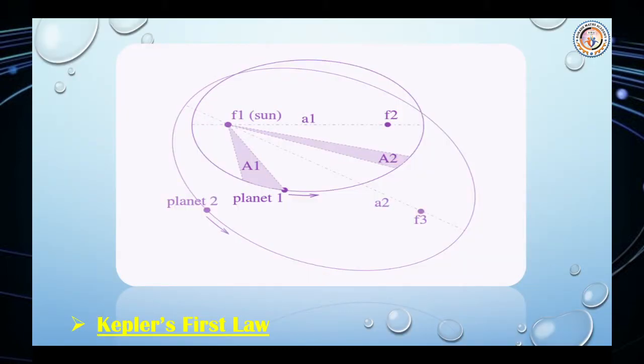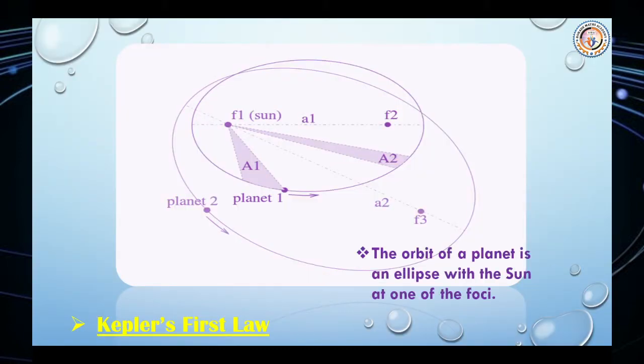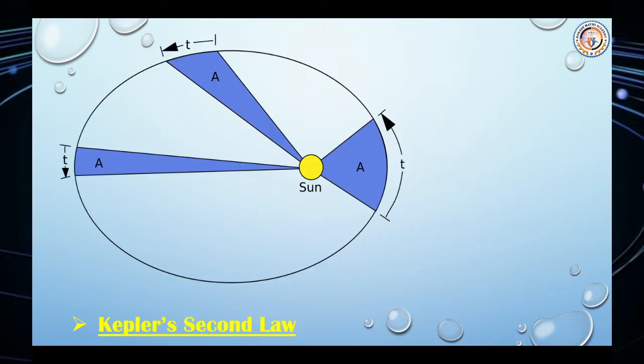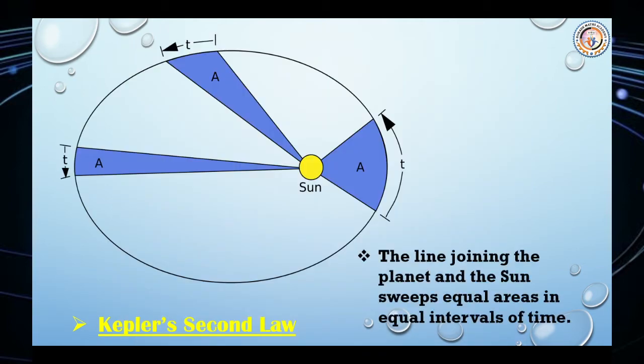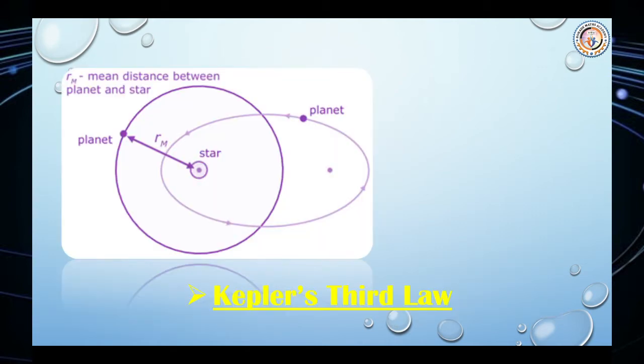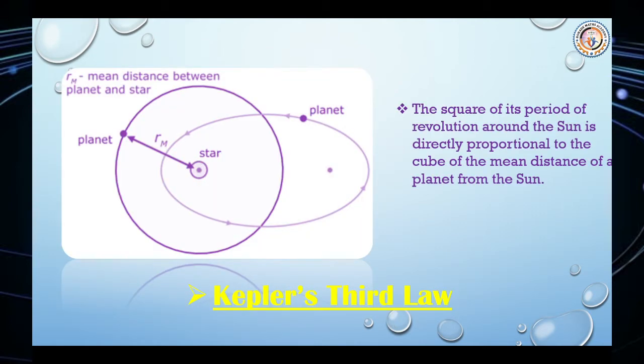Kepler's first law. Observe that figure. The orbit of a planet is an ellipse with the sun at one of the foci. Kepler's second law. Observe that figure. The line joining the planet and the sun sweeps equal areas in equal intervals of time. Kepler's third law. The square of its period of revolution around the sun is directly proportional to the cube of the mean distance of a planet from the sun.